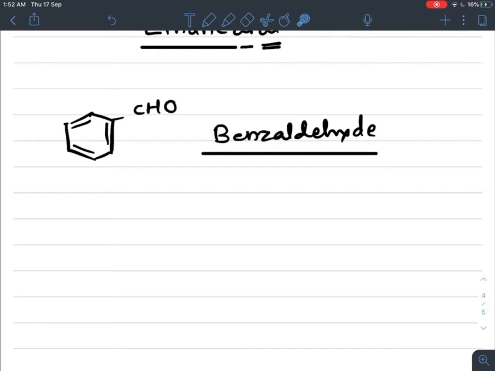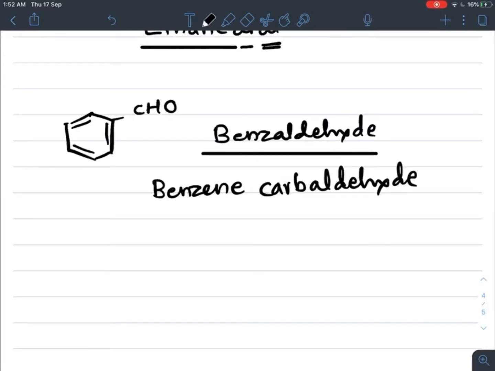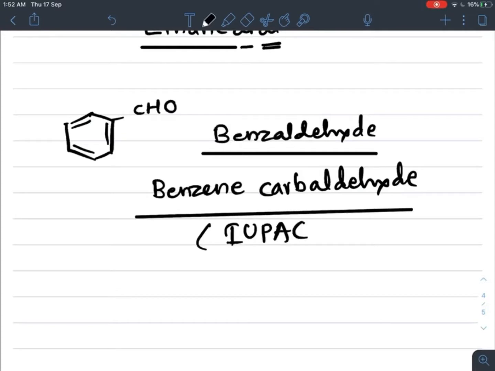So the other IUPAC name is, this is benzene, in which the CHO group is not counted, and therefore it is written as carbaldehyde. Benzenecarbaldehyde is one more IUPAC name of benzaldehyde. Benzaldehyde as well as benzenecarbaldehyde.